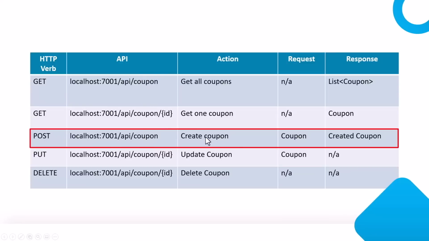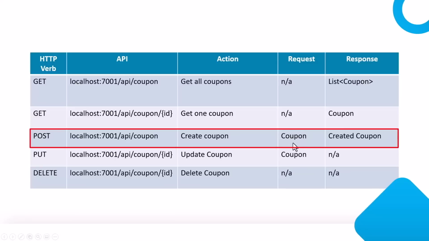So for POST, we will create a coupon, and when we are creating a coupon, if someone sends a request, we obviously need the details about that coupon. Like on the website, someone will write the coupon name, what is the discount they want, and then the admin will hit the create button. At that point in the request, we will get all the coupon details that the API has to create.